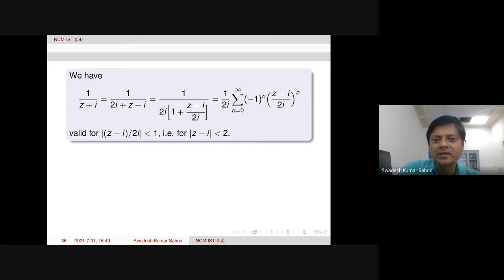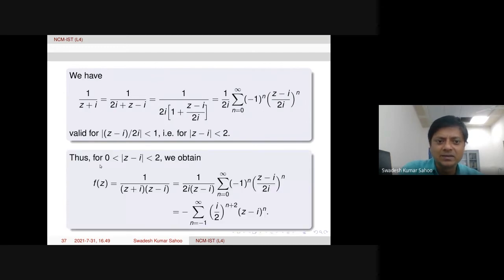So now by geometric series expansion, we get this one. Because 1 plus is there, therefore minus 1 power n will come, and then (z minus i) by 2i whole to the power n. Simple function. Now this is actually the series expansion of 1 over z plus i. Now we had another factor 1 over z minus i that we need to multiply here.